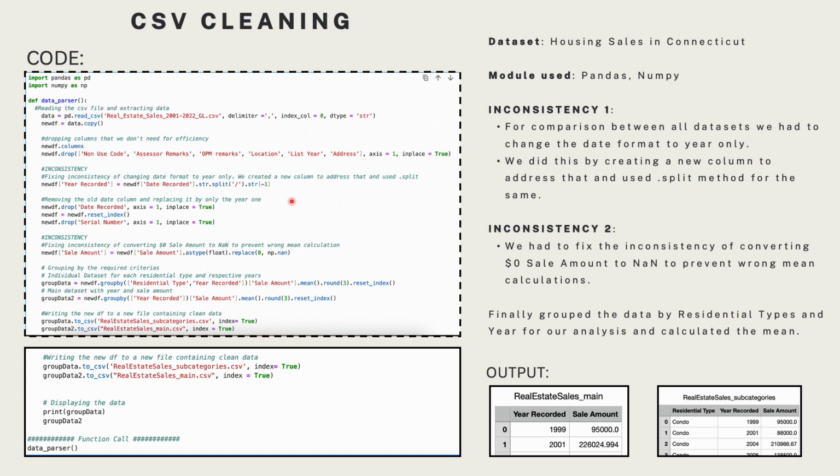Also, secondly, we converted all the zero values to NaN values, because when we are calculating the mean, we were getting a skewed mean due to the outliers, and hence we used the dot replace method to make sure that the zero values are ignored while calculating the mean. Finally, we used group by to group by the residential type and the year recorded, and found the average sales amount, and also did the same for the year recorded alone. The output is shown on the right.